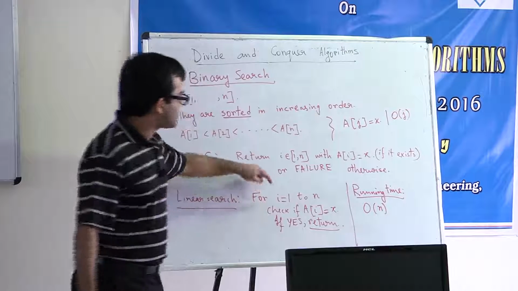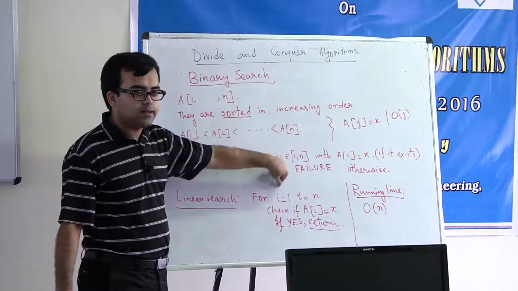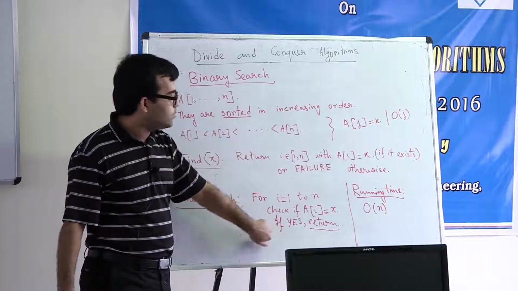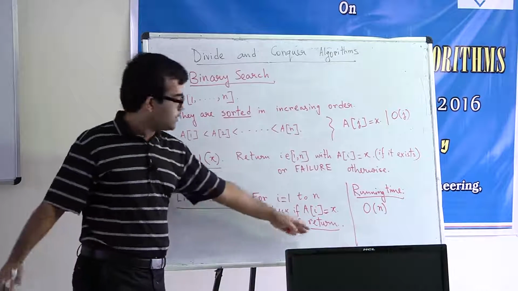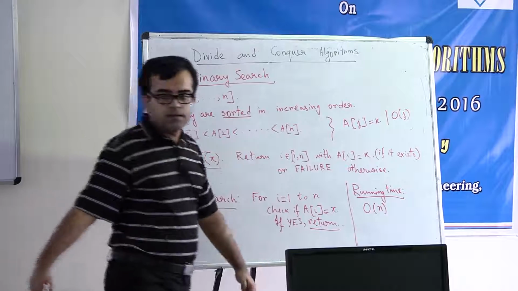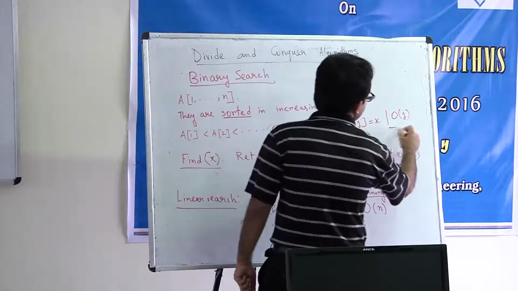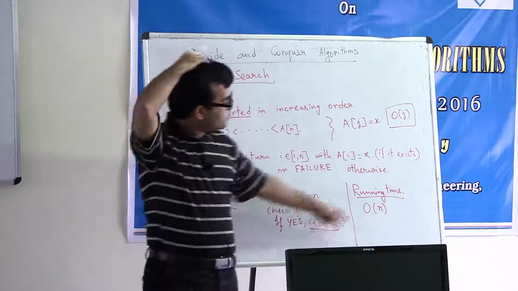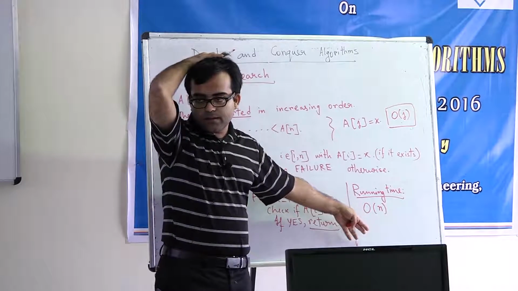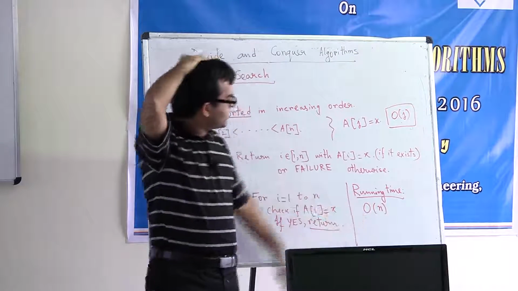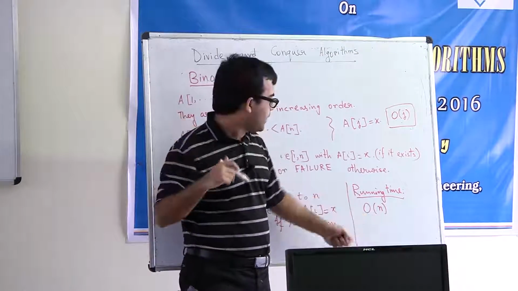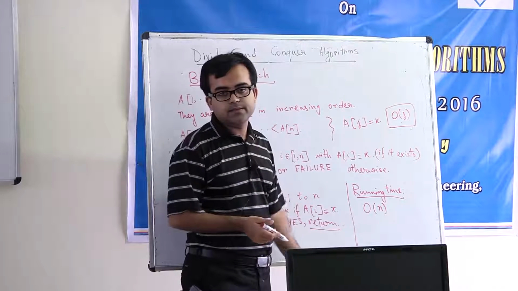Because you will just start from the first element, second element, third element, you go to the jth element, you find that a_j equal to x, and then you just return, you exit. So the point is, if j is small, then it's much smaller than n, right? But this is the point of big O notation. When we say that this algorithm has running time n, you take the worst possible instance of size n.